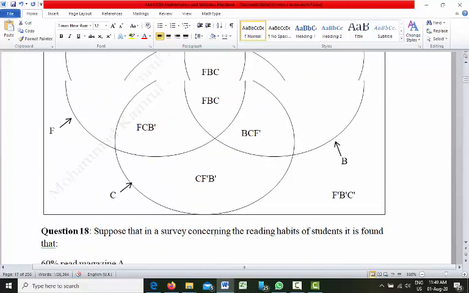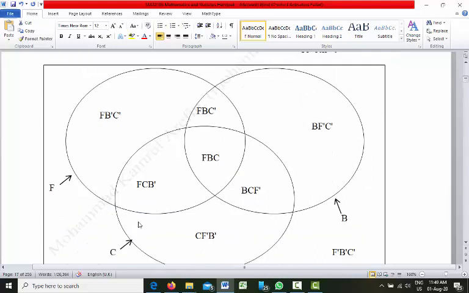So when we add this one, with this one, and with this one, you are adding this FBC part 3 times. So we need to remove this part, and if you remove it, you will get this one plus this one plus this one.